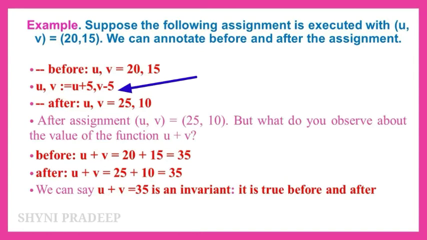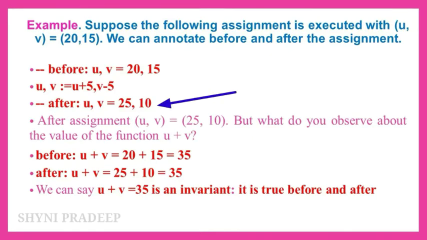So, the values of U and V are 25, 10. Now, add these two values of U and V before and after the assignment. Before the assignment, U, V are 20, 15, so U + V is 20 + 15 = 35.